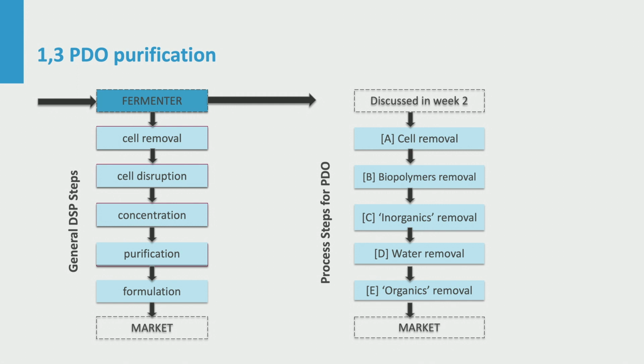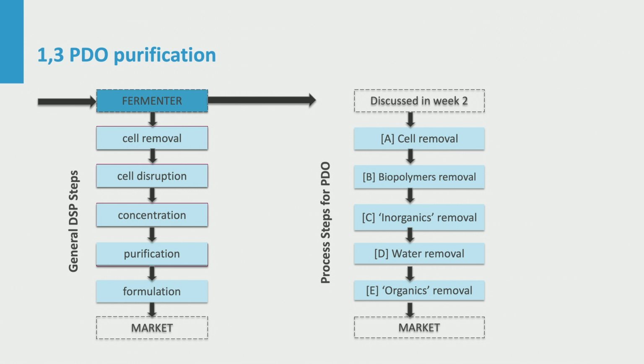Finally, it is purified from its most similar contaminants, the other organics. Formulation is not discussed because pure PDO will be stable during storage and can be used as such. We will assume that PDO will be produced as a very transparent liquid.